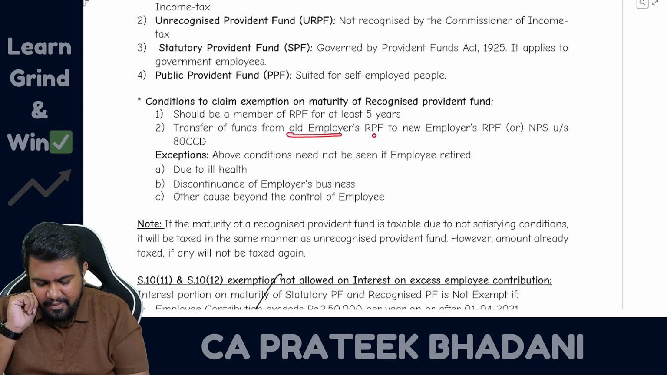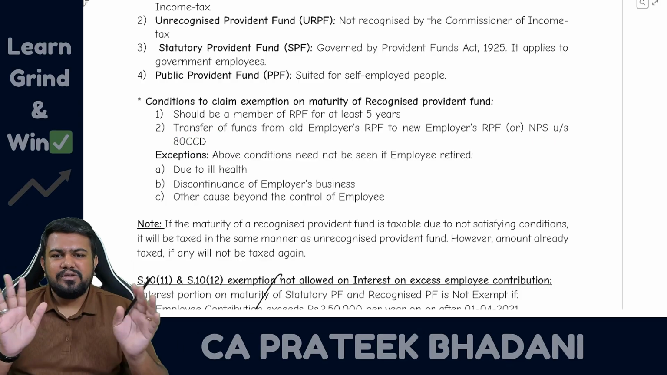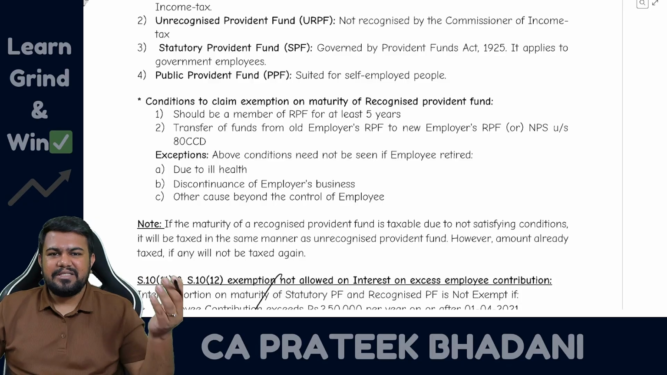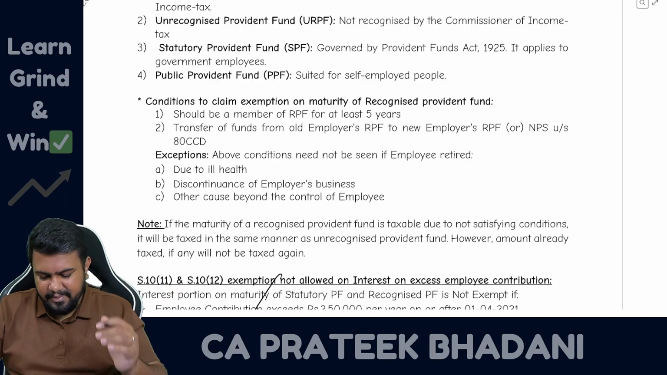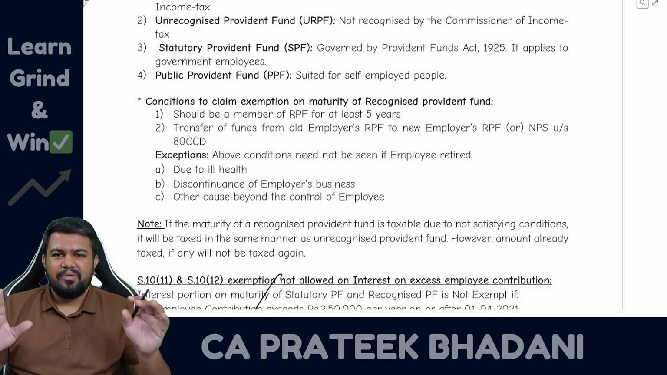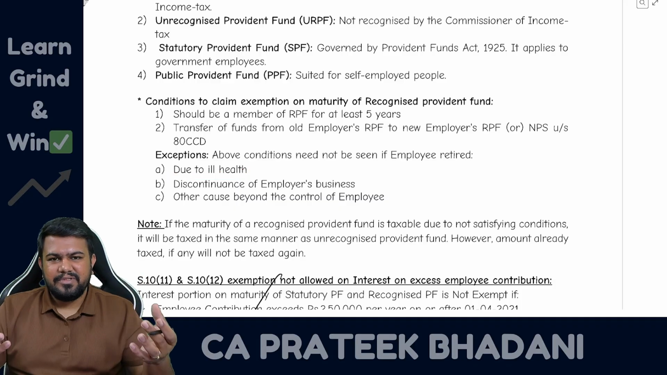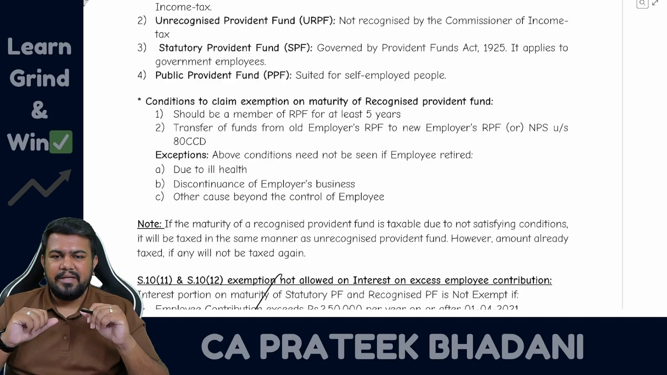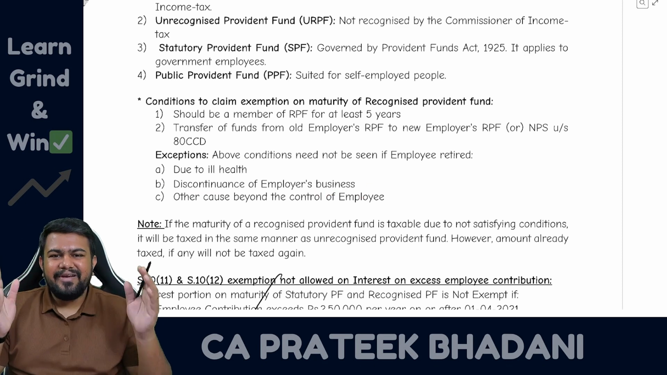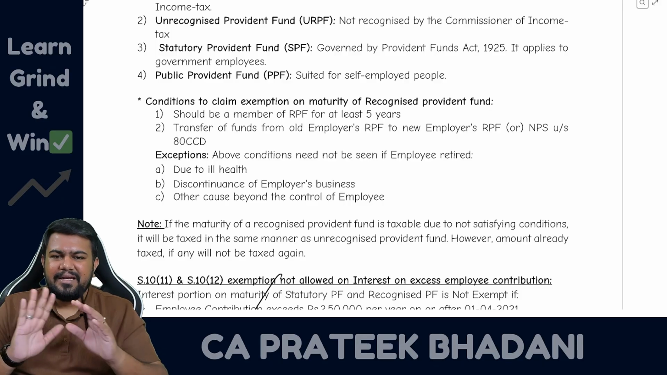Similarly, if you are transferring from the old employer recognized provident fund to NPS under section 80CCD, then also it is not taxable. So conversion from RPF to NPS, the new pension scheme or national pension scheme, is also not taxable. And then there are 3 exceptions where even if you withdraw within 5 years, it will still be exempt. Exception number 1, ill health of the employee. The employee is suffering from some disease, and they are getting that money only for the treatment. So it is fully exempt. Number 2, discontinuance of employer business. The employer itself has stopped doing business, hence now you are forced to get the money from the PF. Hence, it is fully exempt.